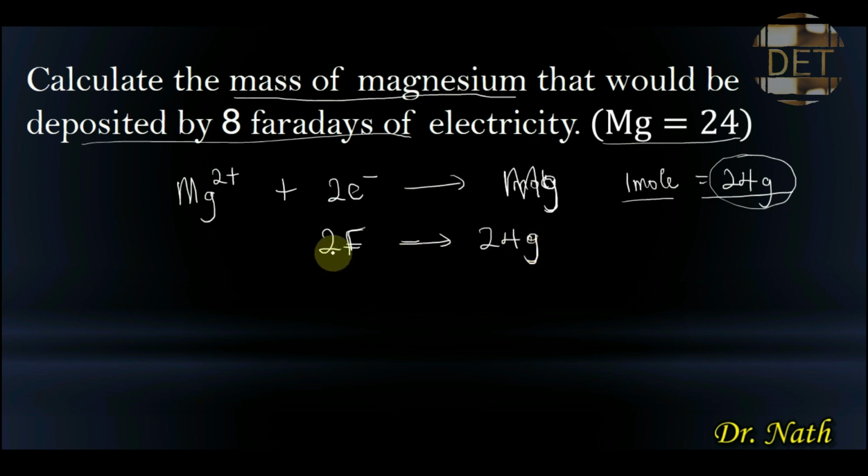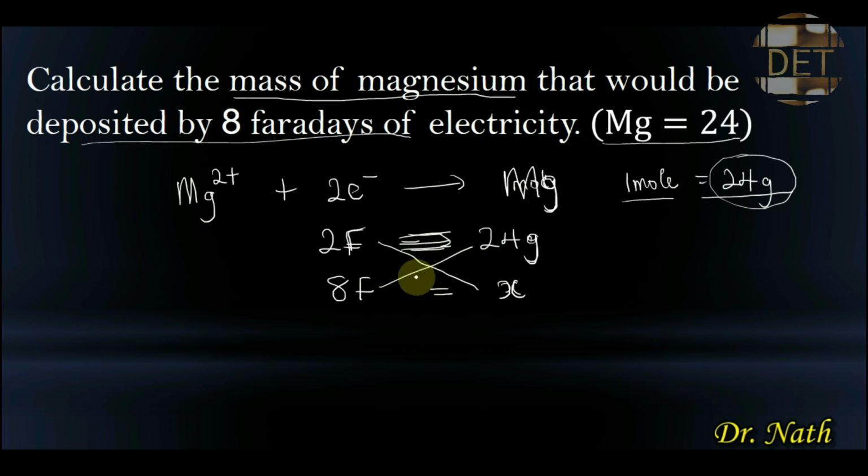So we now know that 2 Faraday of electricity is equal to 24 grams of magnesium. Then the question is 8 Faraday of electricity, because we are looking for the mass of magnesium that will be deposited by 8 Faradays of electricity. So 8 Faradays of electricity will now be equal to what mass of magnesium? So that will be X, we don't know. So having written this out like this, you can just cross multiply.